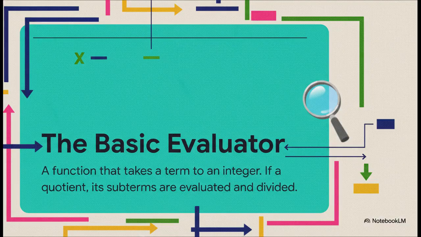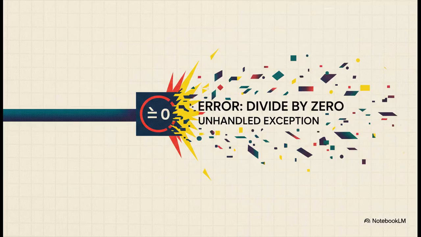Okay, so here's our starting point. It's about as pure and simple as it gets. This function just evaluates a division problem. It takes the left side, evaluates it, takes the right side, evaluates it, and then divides the two. It's crystal clear, right? Super easy to understand. But it's also pretty fragile. What happens if part of that expression is a division by 0? Well, our perfect little function just crashes. That's not great.